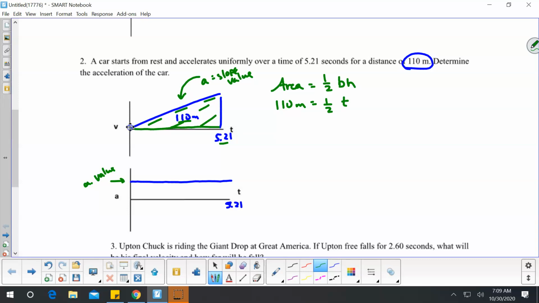The height on this triangle from here to here, that is really the change in v. So it looks like I have 110 meters equals 1/2 times 5.21 seconds times the change in v.